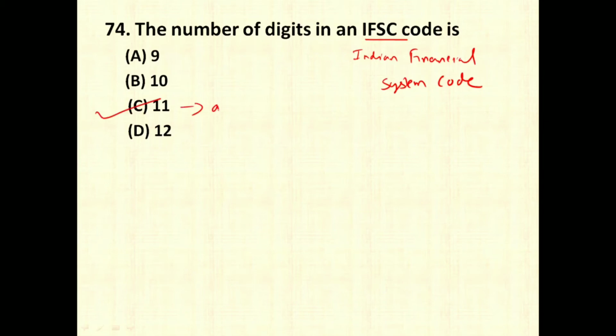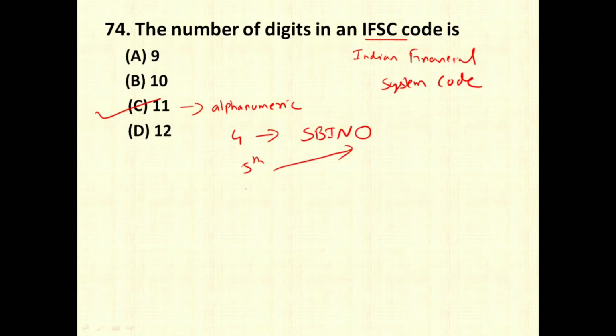These digits are alphanumeric in nature. Alphanumeric is nothing but it includes alphabets as well as numbers. The first 4 digits are used to identify the bank. For example, if I write SBIN in IFSC code, it stands for the bank name. The next digit, that is the 5th digit, is always 0, which is kept for further expansion of the banks.